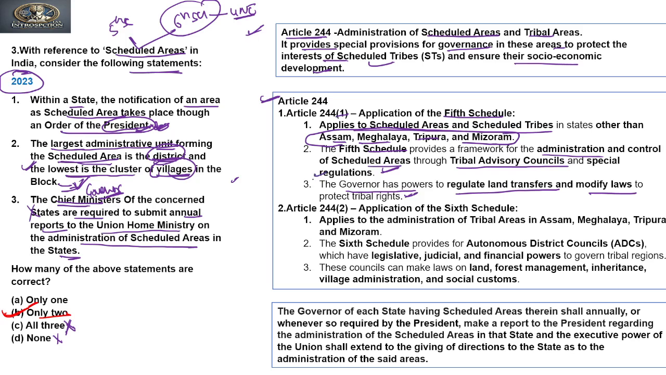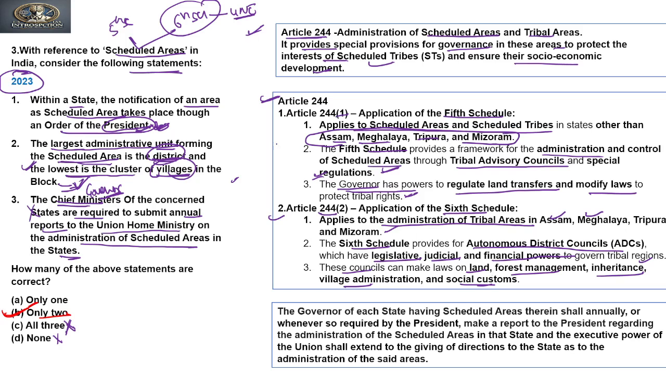So the fifth schedule talks about that it is a governor who can regulate the land transfer and modifies laws. Now Article 244 Clause B talks about the sixth schedule. It applies to the administration of tribal areas in Assam, Meghalaya, Tripura and Mizoram. The sixth schedule provides for Autonomous District Councils, ADCs, which have legislative, judicial and financial power to govern tribal regions. These councils can make law on land, forest management, inheritance, village administration and social customs.